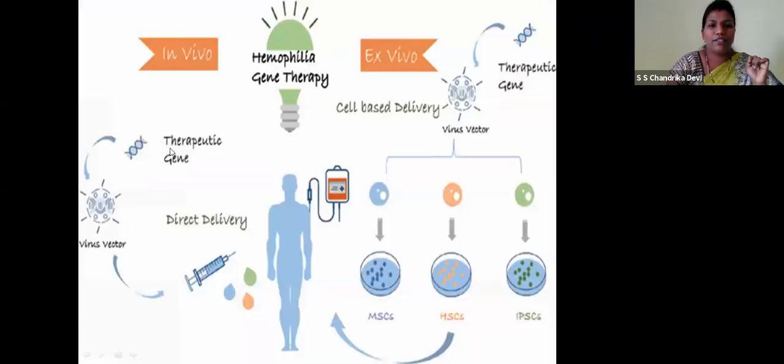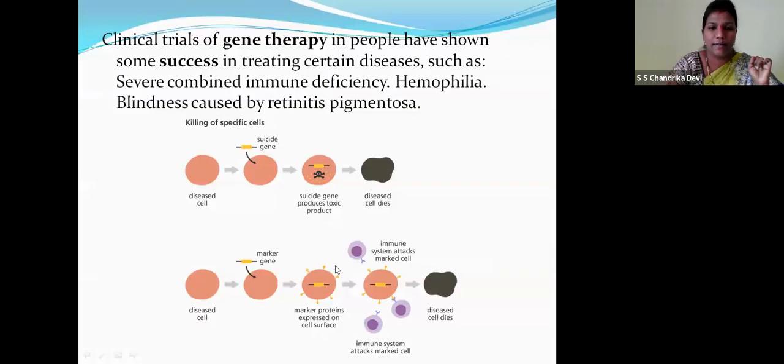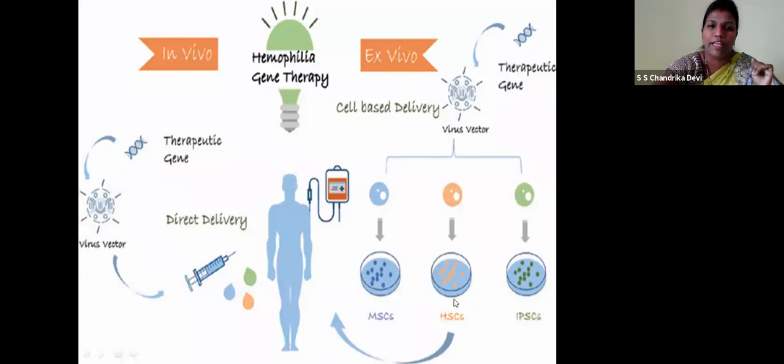So in hemophilia, children, the therapeutic gene, the virus vector, is directly injected into the body of the hemophilic person. This is in vivo. In the cell-based delivery, as we have discussed over here, the marker gene will express on the cell surface. So the immune system attacks the marker cell and the cell ultimately dies. This is how hemophilia gene therapy takes place.